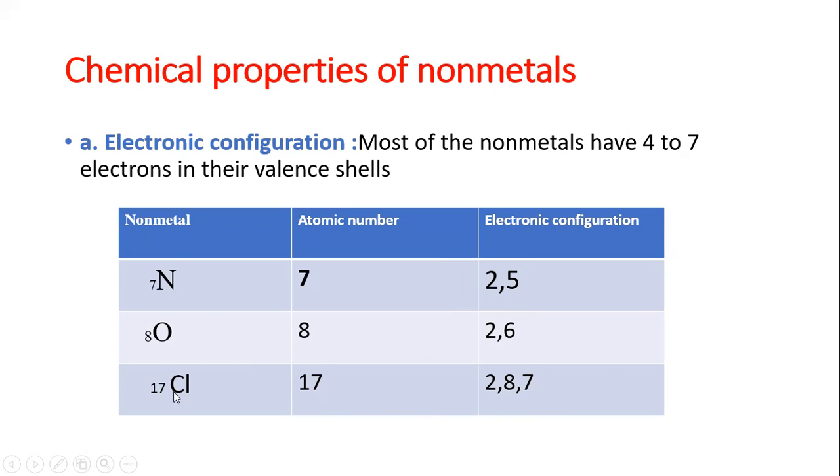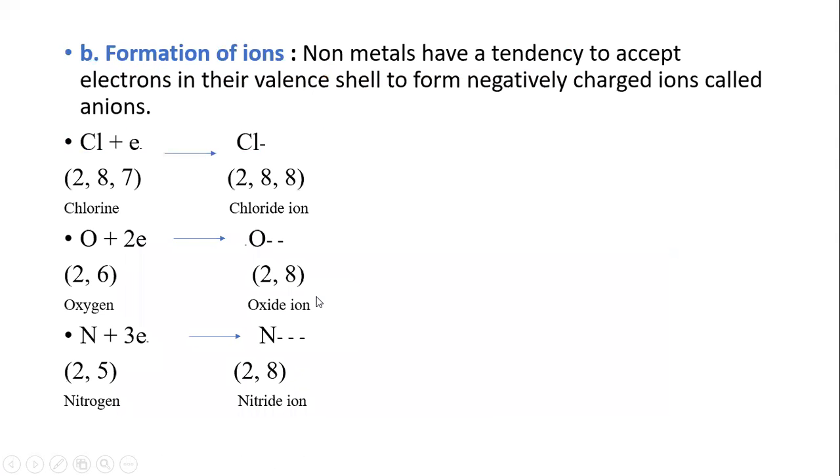Then chlorine is 2 8 7: K L M, first orbit 2, second 8, and last 7. This is the electronic configuration of non-metal elements.